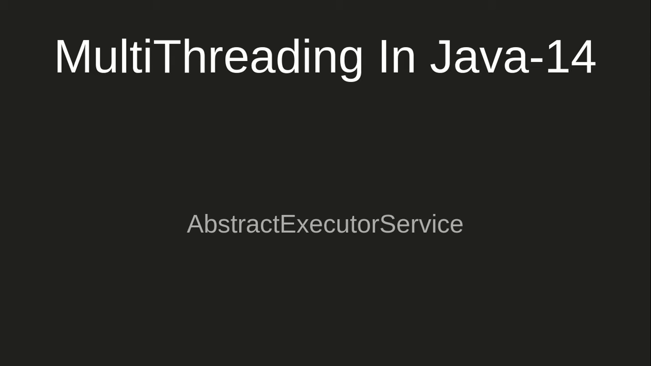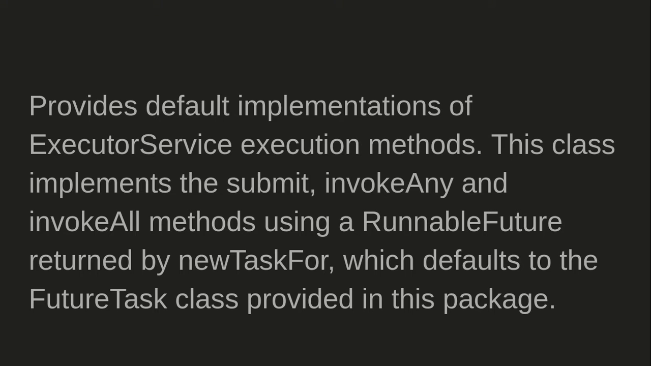Now we should start with the AbstractExecutorService class. What are the behaviors that this AbstractExecutorService adds for us? It provides default implementations of the ExecutorService execution methods. This class implements the submit, invokeAny, and invokeAll methods using a RunnableFuture returned by newTaskFor, which defaults to the FutureTask class provided in this package.